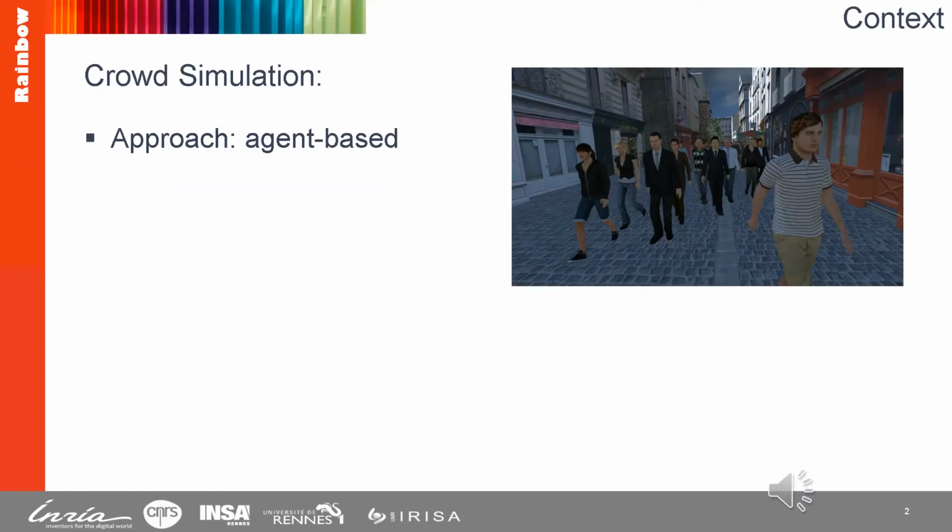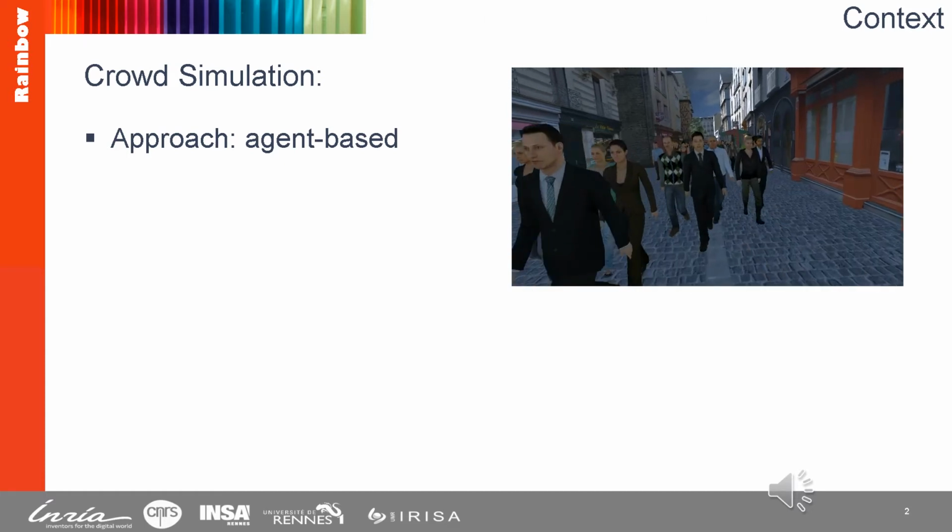I will start by giving some elements of context to this work and introduce why such a study is interesting in the field of crowd modeling and simulation. So many crowd simulators are based on an agent-based approach where the behavior of a crowd is simulated by modeling the behavior of each individual and how they interact with other agents.